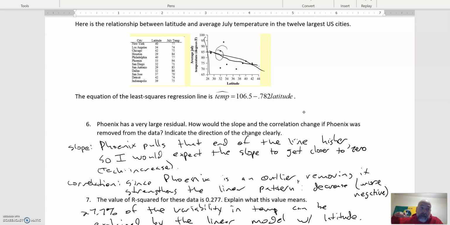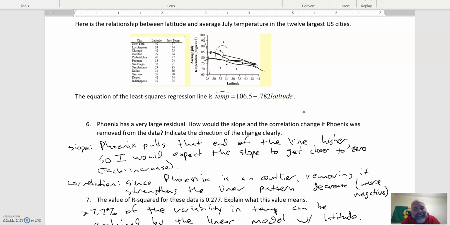And so it's going to try to minimize the squared residuals, that least squares regression line. It's trying to minimize how much the line is missing the points, as measured by finding the residuals and then squaring them. And so it's going to be pulled up. That end of the line is going to be closer to that point. When that point's gone, that end is going to move down. And so we'd expect the line to be more like this. And so the slope gets closer to 0. It's going to be less negative.